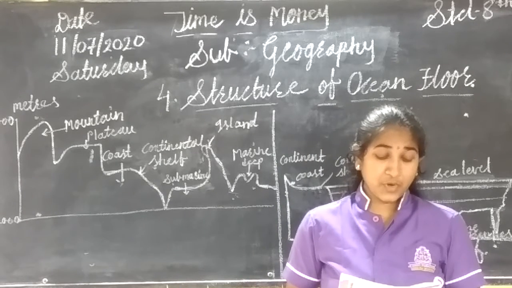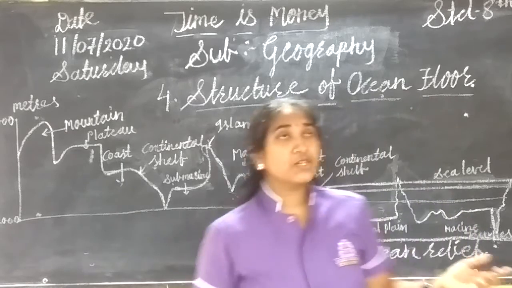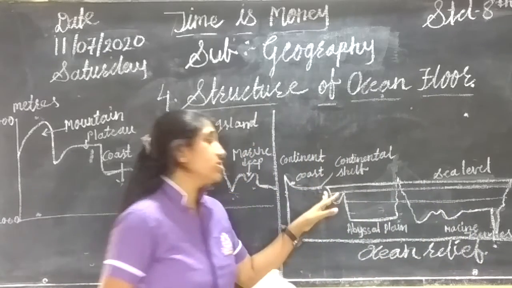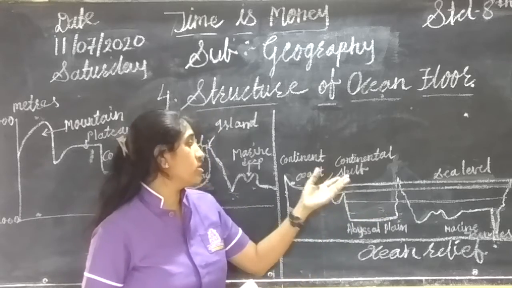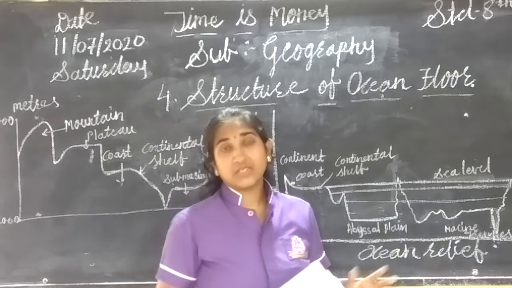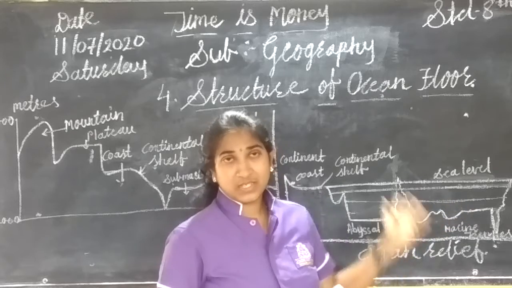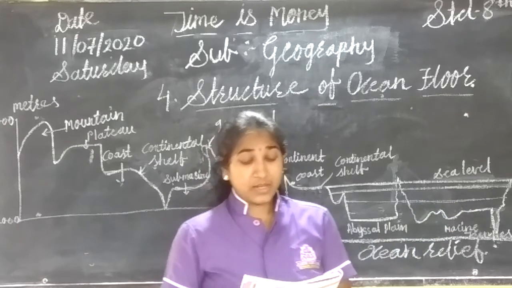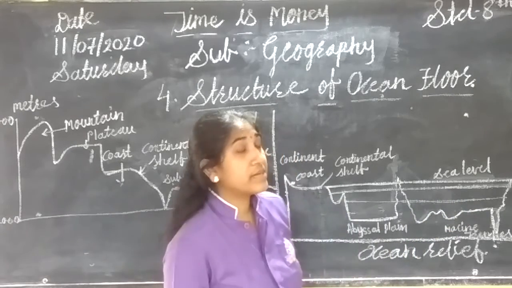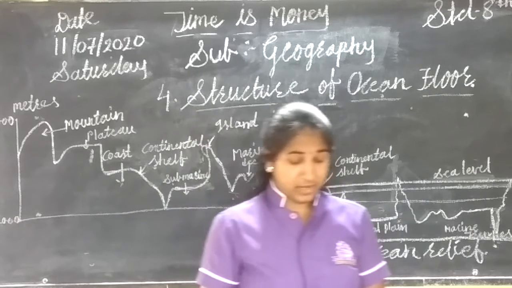Its depth is up to 200 meters below the sea level. See, the continental shelf also differs from ocean to ocean. In some oceans the continental shelf is narrow, and in other oceans, the continental shelf is very broad. Its depth is up to 200 meters.